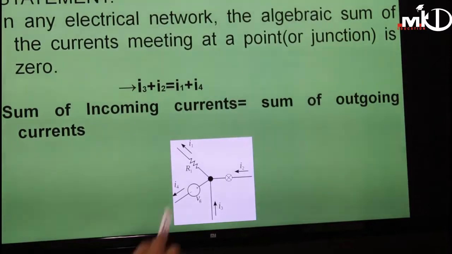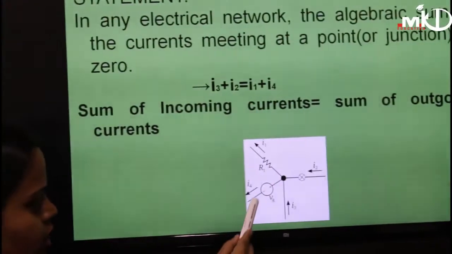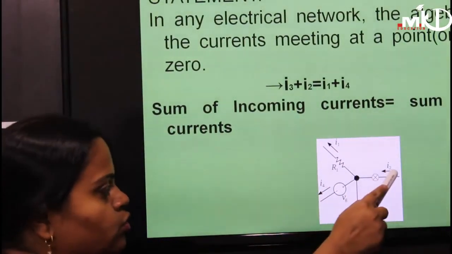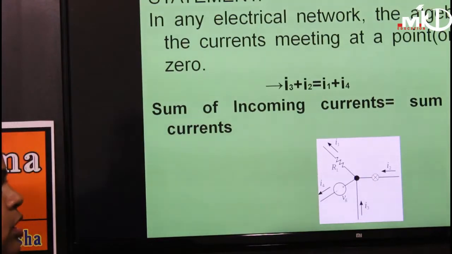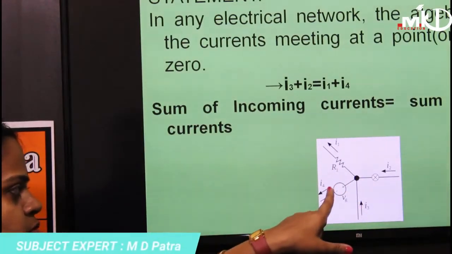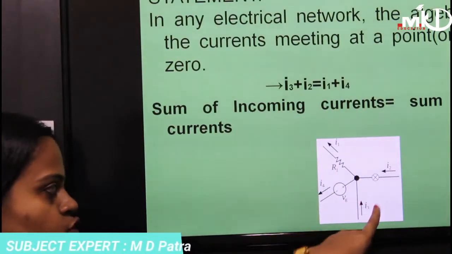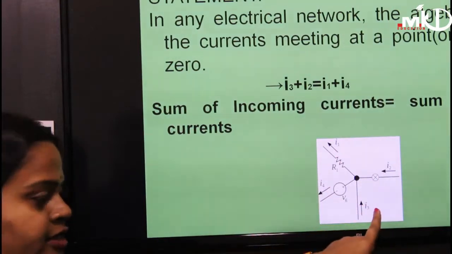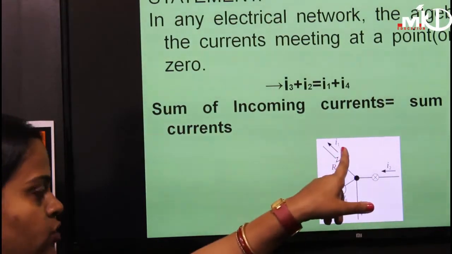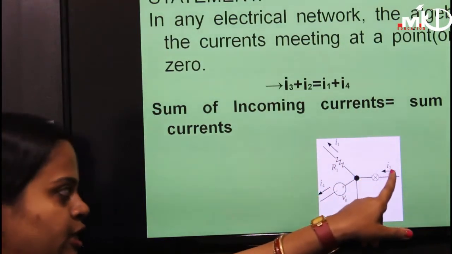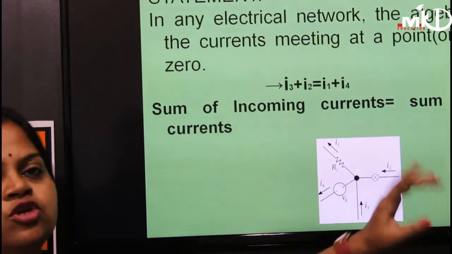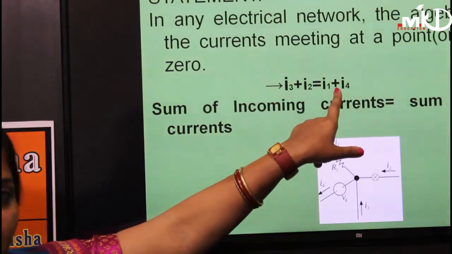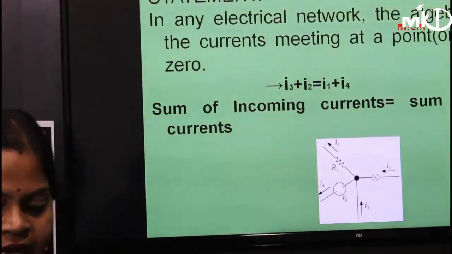So the algebraic sum of the currents meeting at a point is 0. That means I1 outgoing and I4 outgoing, so I1 plus I4 must be equal to I2 plus I3. Or if I take I1 as positive and I4 as positive, obviously these two must be negative. If outgoing current is plus, incoming current we take as minus. So I1 plus I4 minus I2 minus I3 is equal to 0. That is the algebraic sum, or incoming currents equal outgoing currents. This is Kirchhoff's current law.